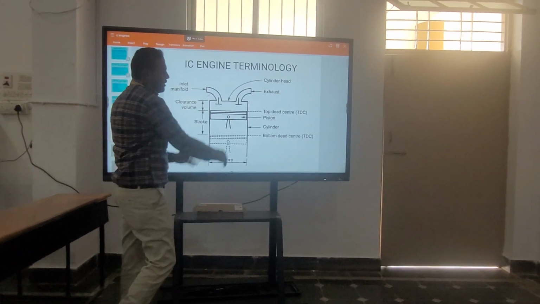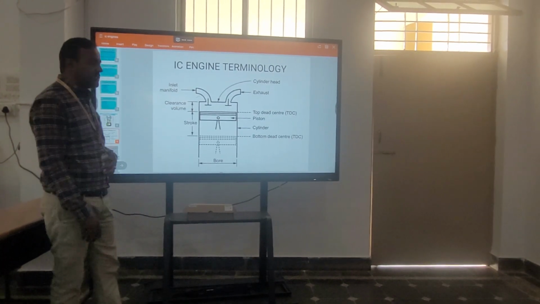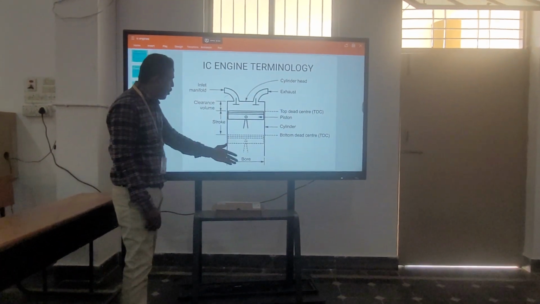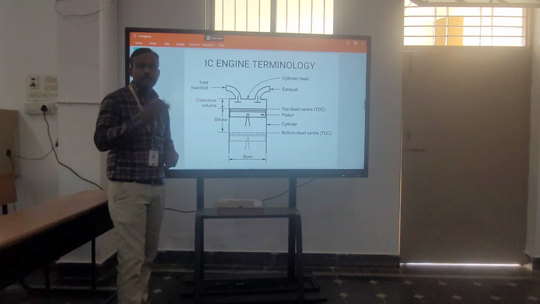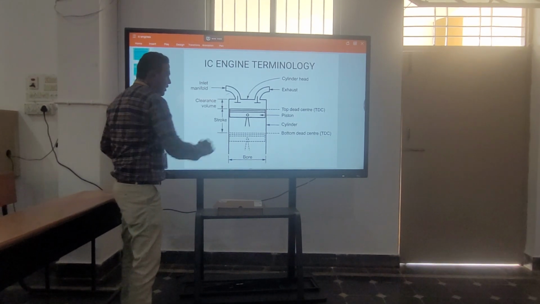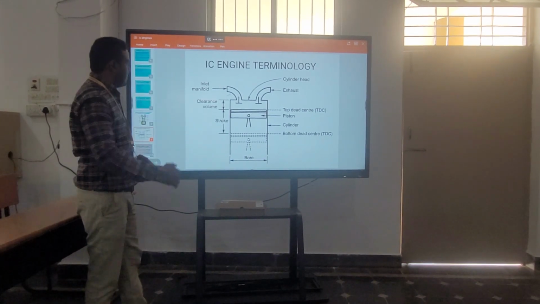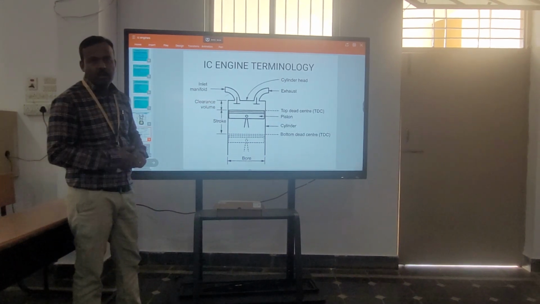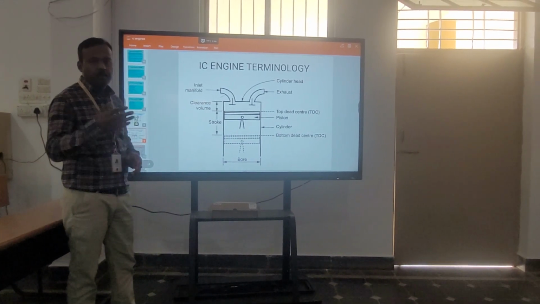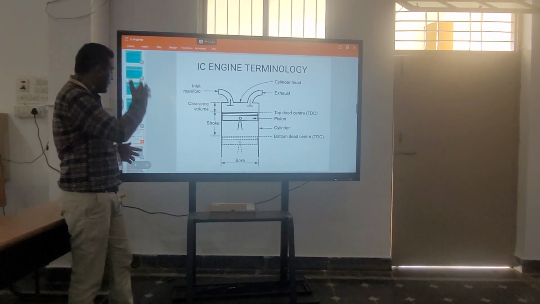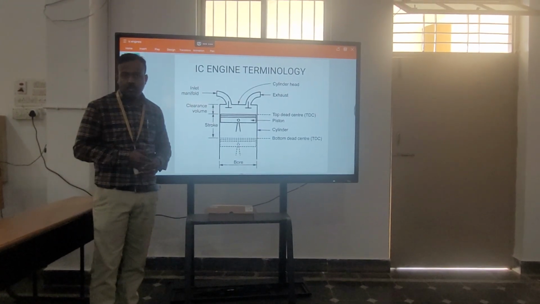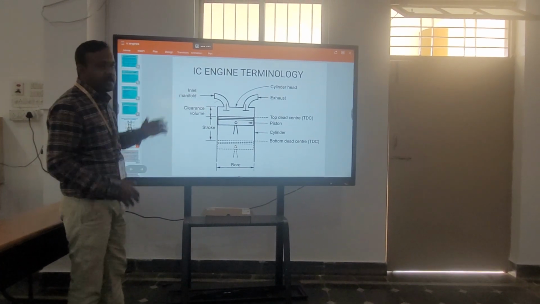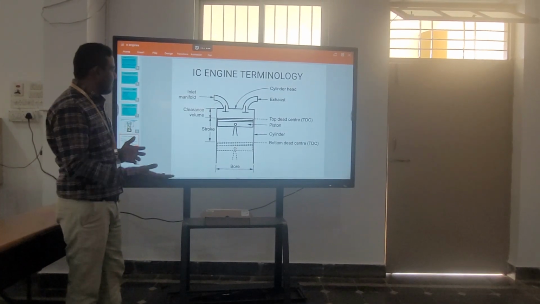These are the major terms we are going to use: TDC, BDC, stroke and bore. Stroke is denoted by L and bore by D. Clearance volume is denoted by Vc. One main term is the compression ratio, which is the ratio of total cylinder volume to the clearance volume. Total cylinder volume can be